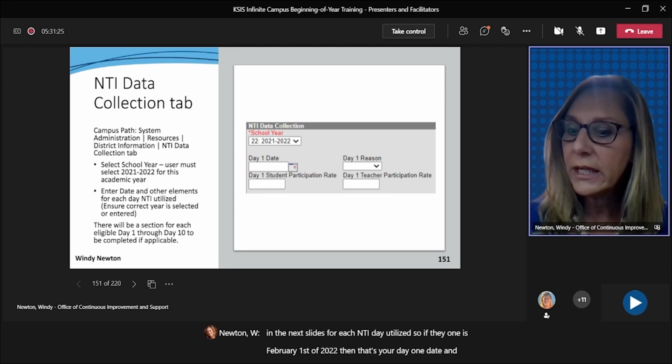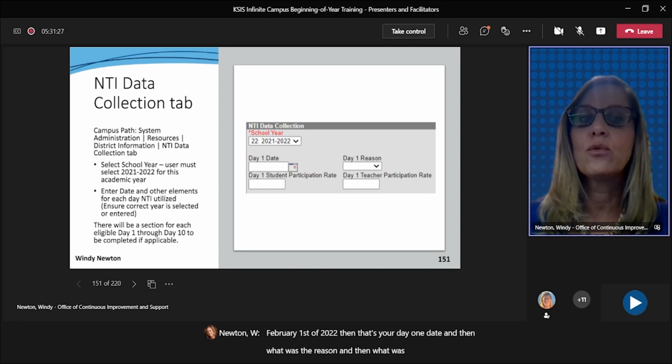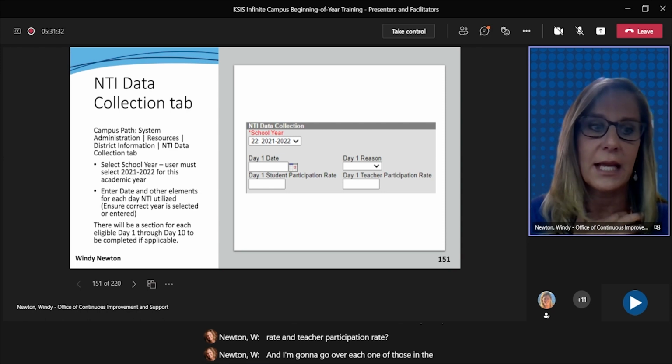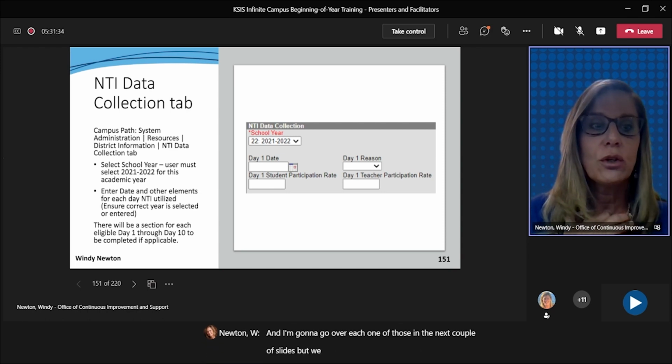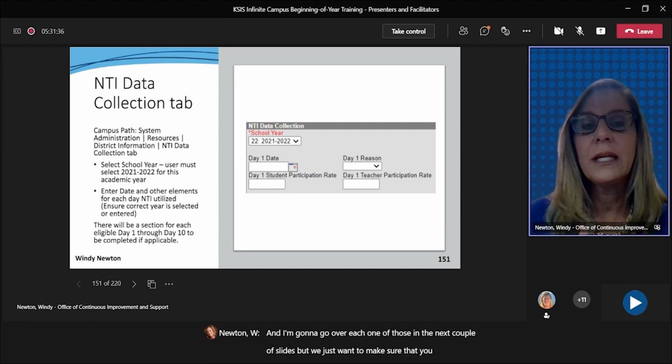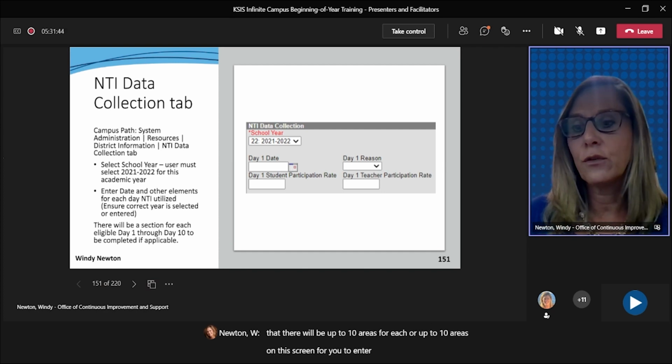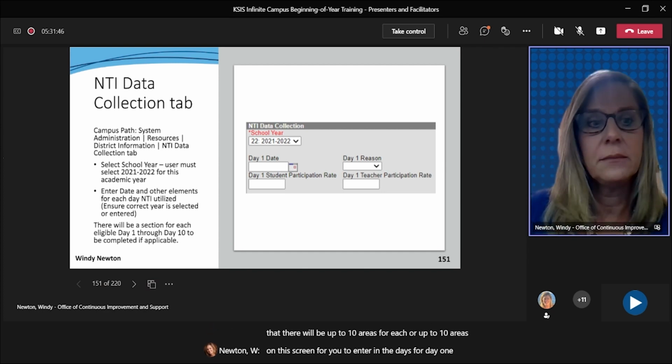And then what was the reason? And then what was the participation rate and teacher participation rate? I'm going to go over each one of those in the next couple of slides. But we just want to make sure that you understand that there will be up to 10 areas on this screen for you to enter in the days for day 1 through day 10.